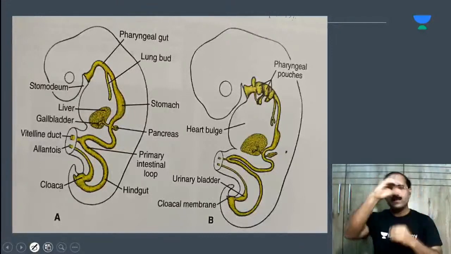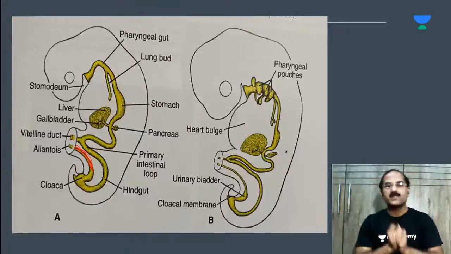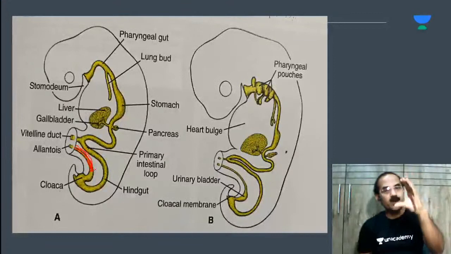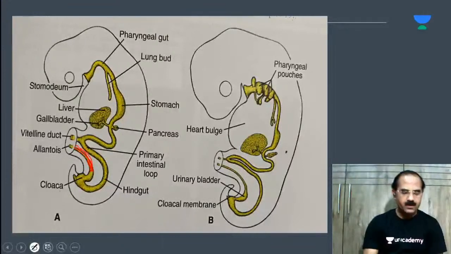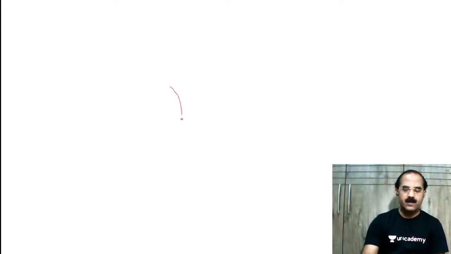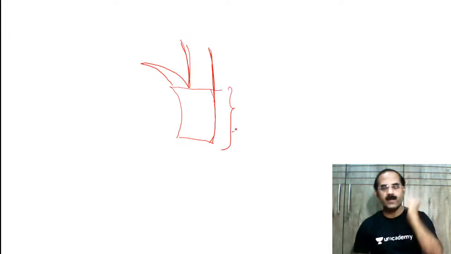There is a comma-shaped structure here. What is this comma-shaped structure known as? This is what we call the urachus or allantois. So the urinary bladder is derived from the hindgut, and the part of the hindgut below the attachment of the allantois is known as the cloaca. This cloaca is divided by a septum. Just one moment, I'll draw this for you. This is the hindgut and this is the allantois. The part of the hindgut below the attachment of the allantois is known as the cloaca.